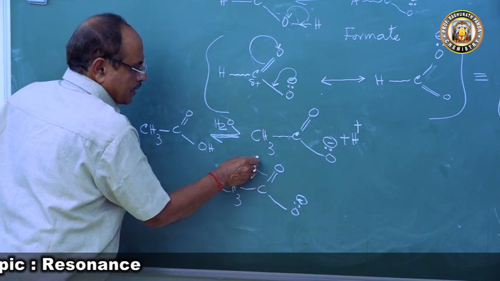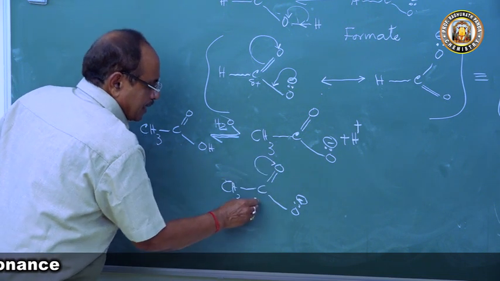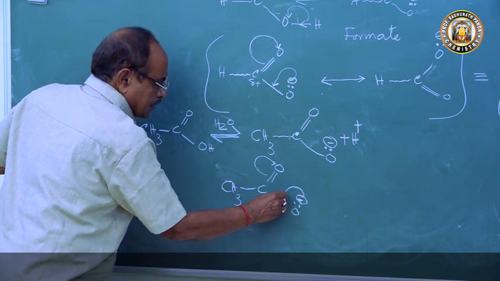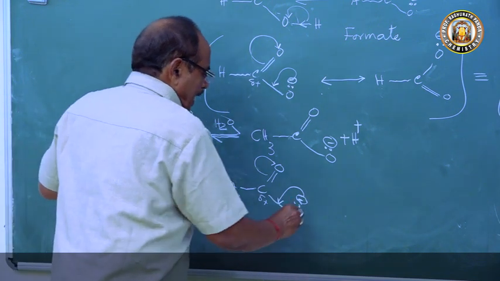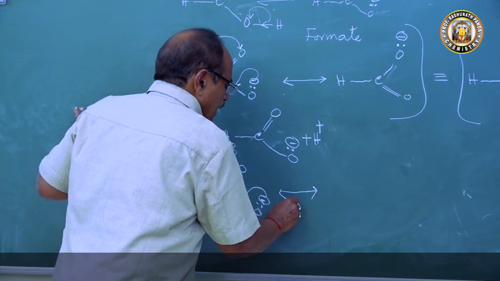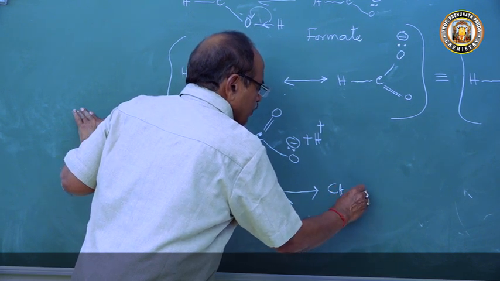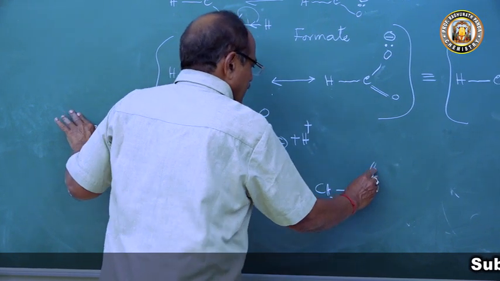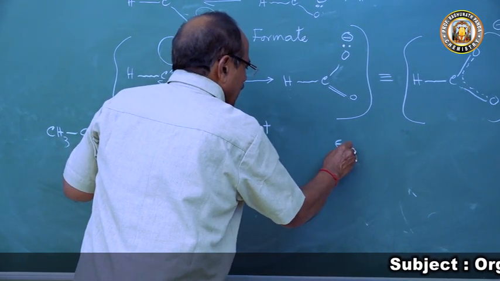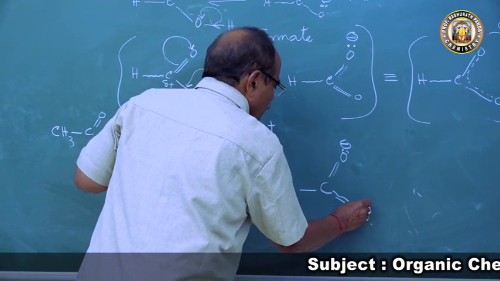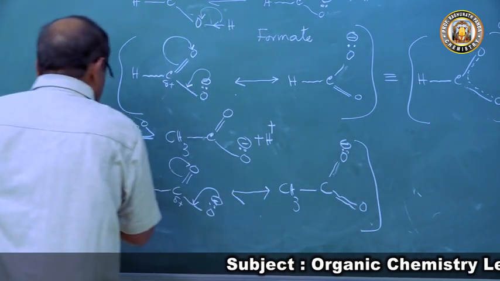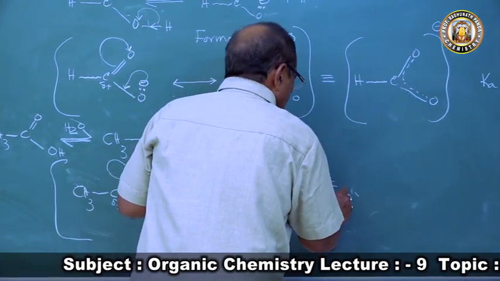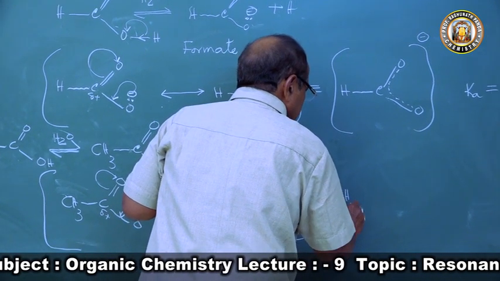So there is a tendency for this electron to go to this place, and here the carbon atom gets a positive charge. To neutralize this positive charge, this pair of electrons comes here, and this exhibits resonance and produces another resonating structure of acetate ion, where you have the negative charge here and carbon double bond O. This is the resonating structure of the carboxylate acetate ion,